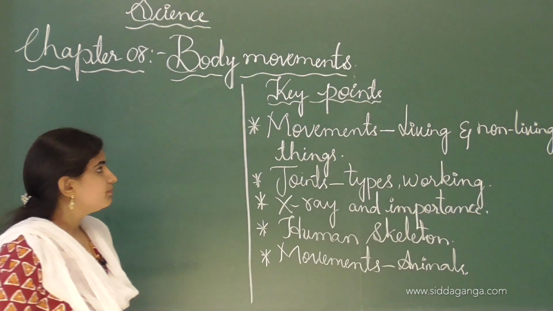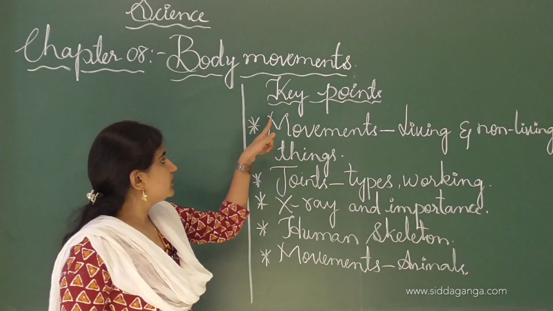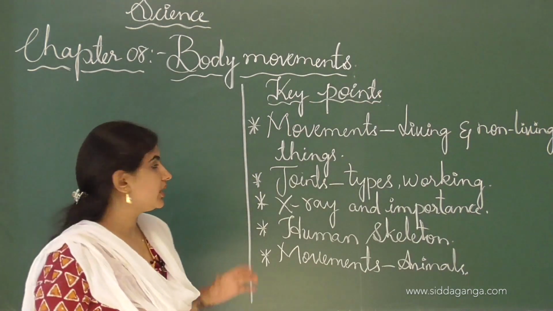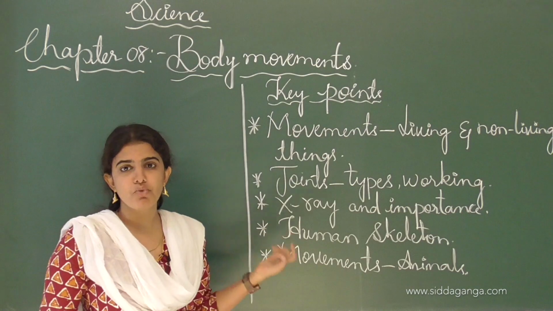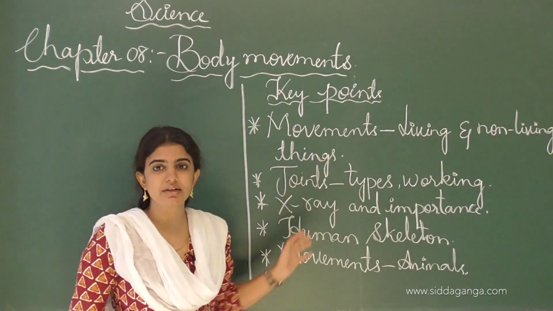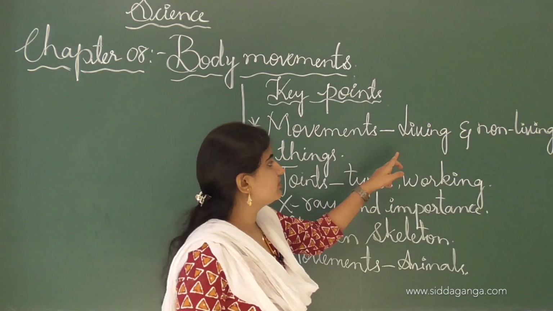Before going to the chapter, let us learn the key points. The first one is movements, as the name of the lesson, body movements, indicates. Movements can be categorized into living things as well as non-living things.